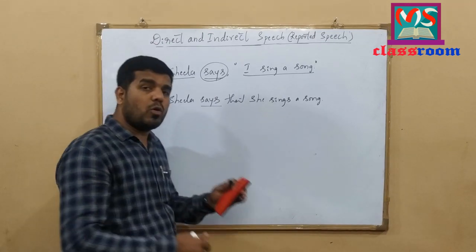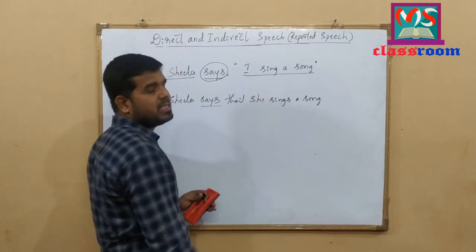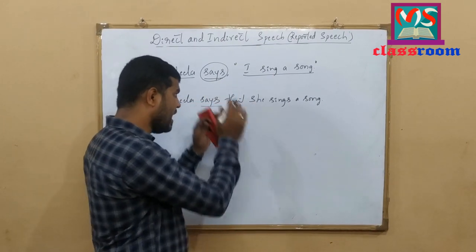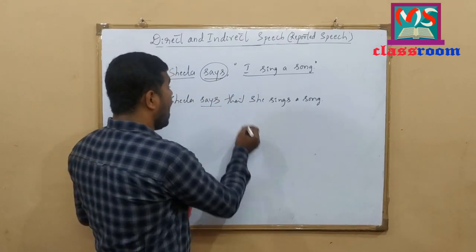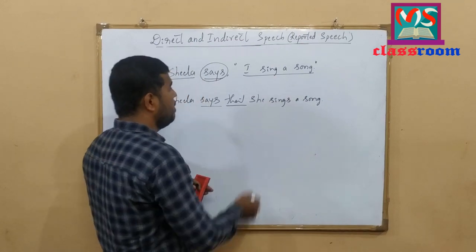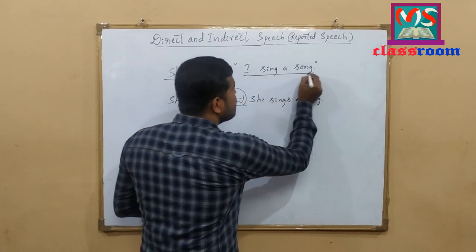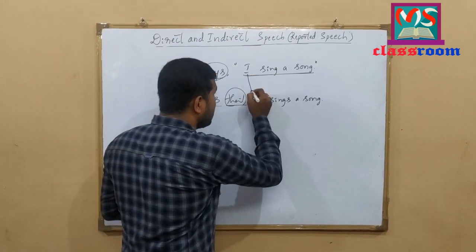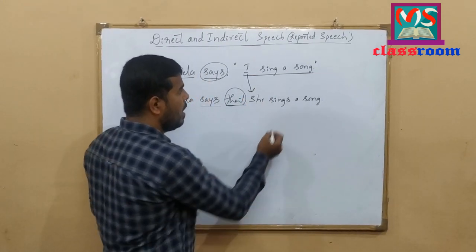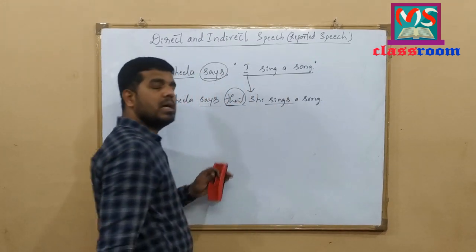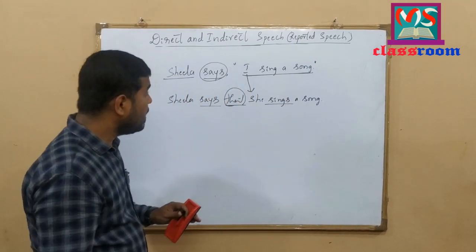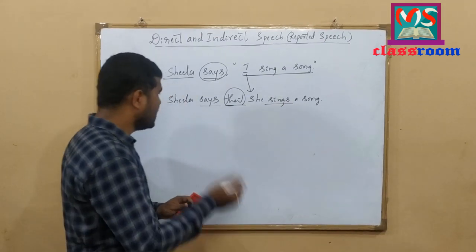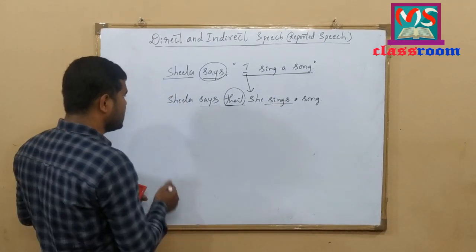That is why I do not change the tense of the sentence. I just keep the tense of the sentence as it is in indirect speech too. But I have used the linker that because it is an assertive sentence, a simple statement, and I have changed the personal pronoun I to she, and the tense of the sentence remains the same. But when we change the tense of the sentence in indirect speech, look at here. Let me explain that with an example.